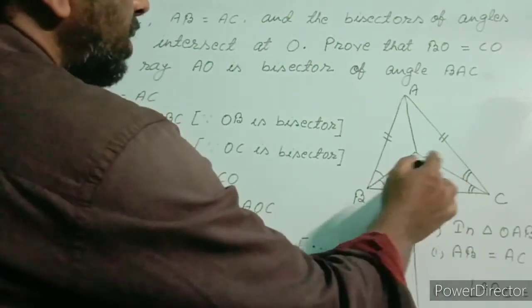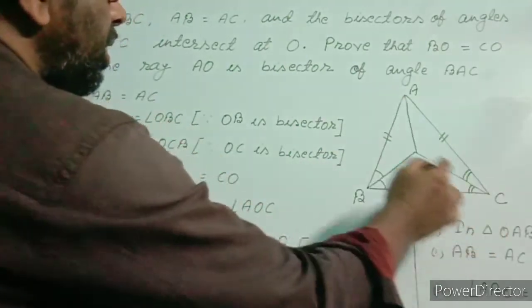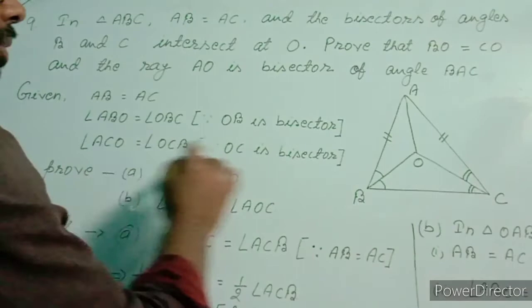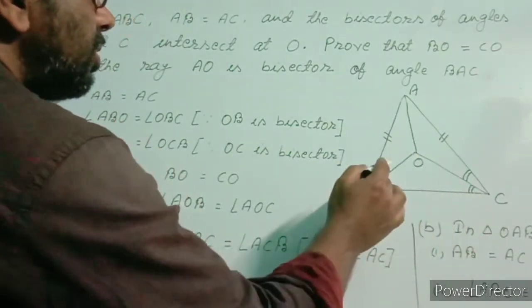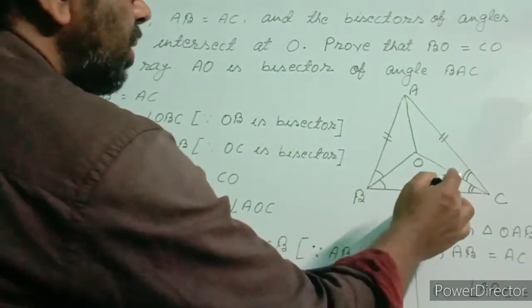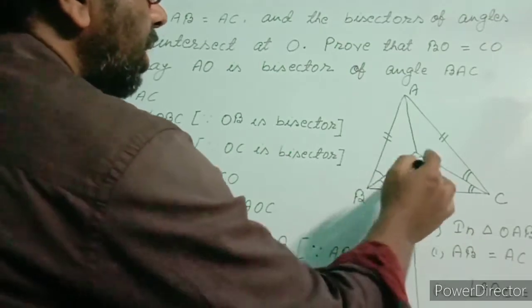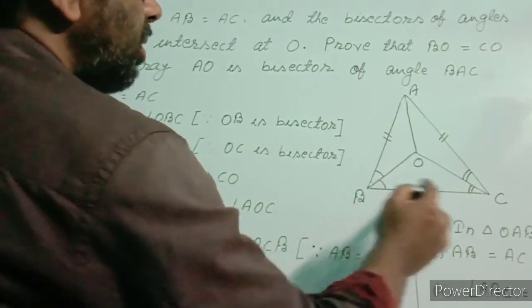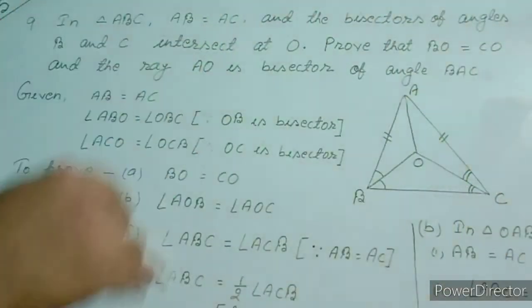And OC is the bisector of angle C, so I wrote angle ACO equal to angle OCB. Means these two angles are equal and these two angles are equal because OB and OC are bisectors of angle B and angle C respectively.